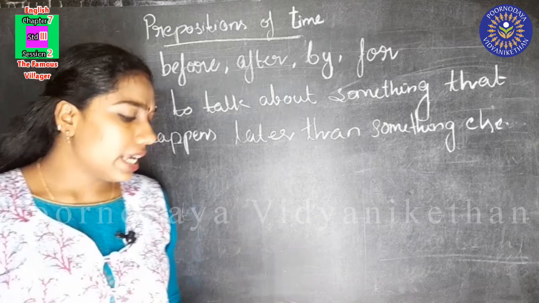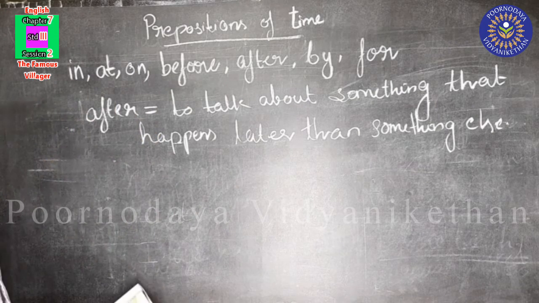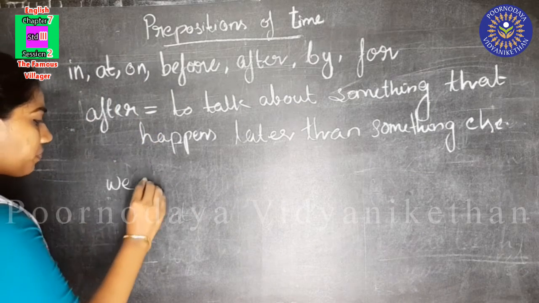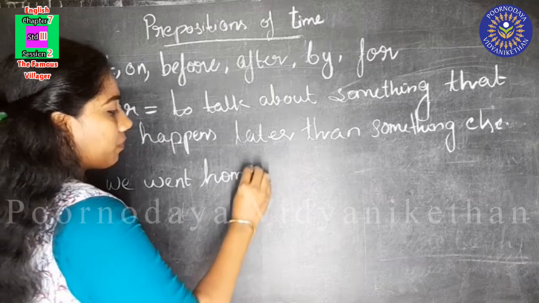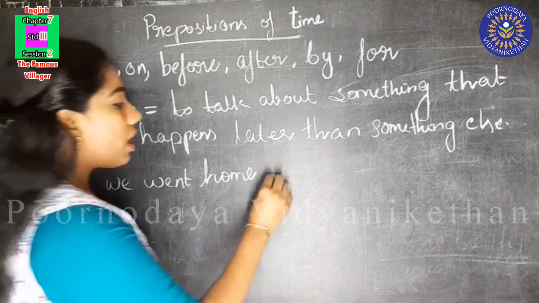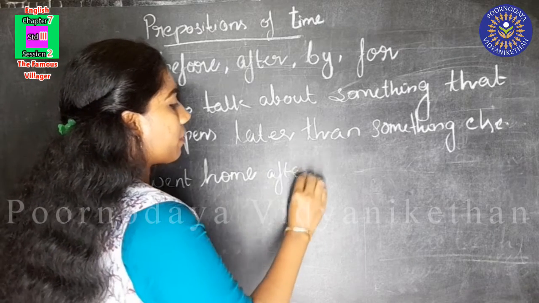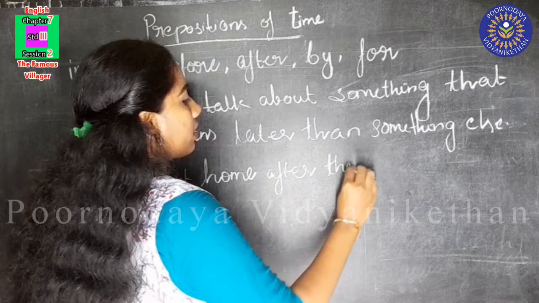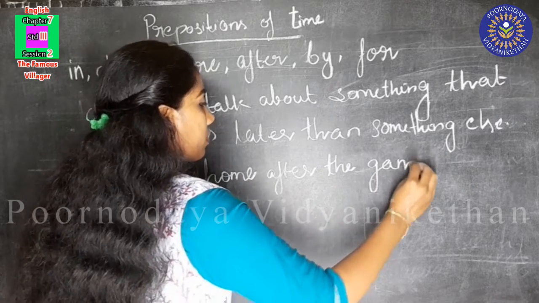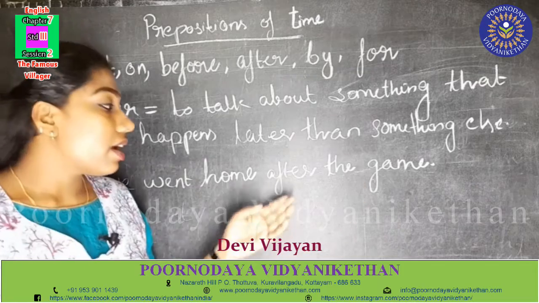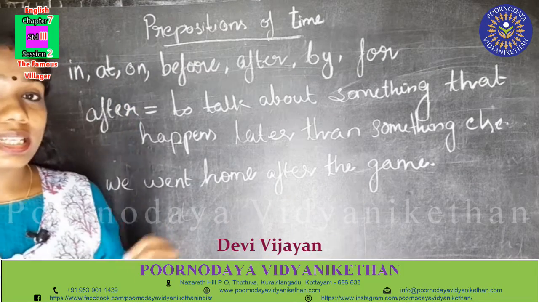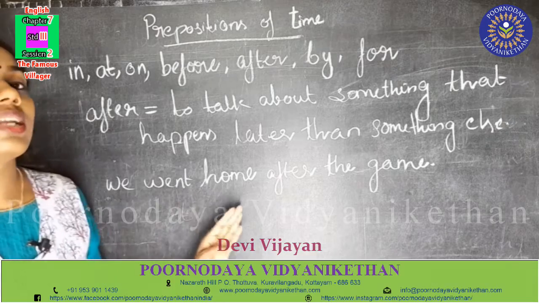I'll show you an example. We went home after the game. Here after is the word that tells us when we went home.